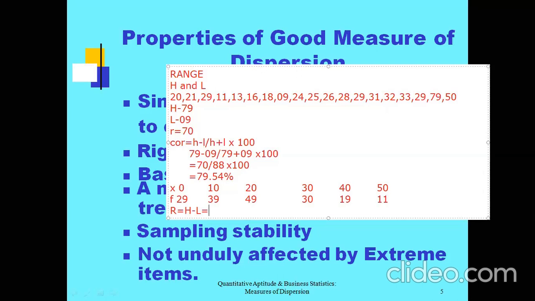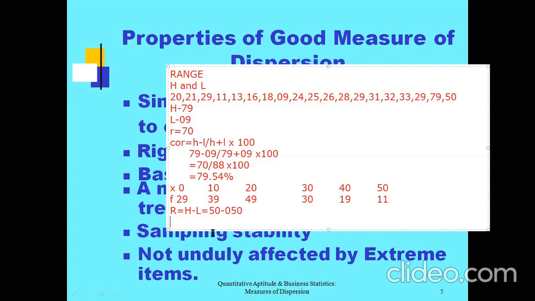It is the same as how we did in raw data. Check the given observation. X is the given observation. Your concentration will always be on the observations. F is frequency. Whenever you study range, frequency is nowhere discussed; we focus only on the observations. Your observations are 0, 10, 20, 30, 40, 50. The highest value is 50 minus the lowest value, which is 0. So 50 minus 0 is 50. Therefore, your range is 50.